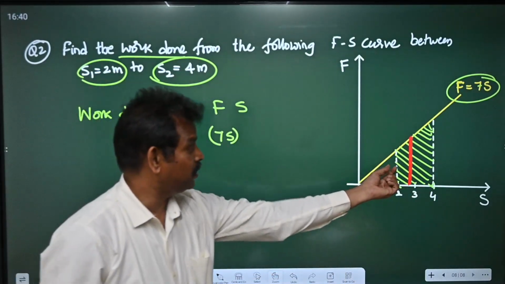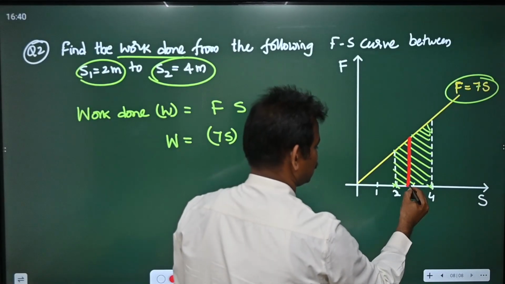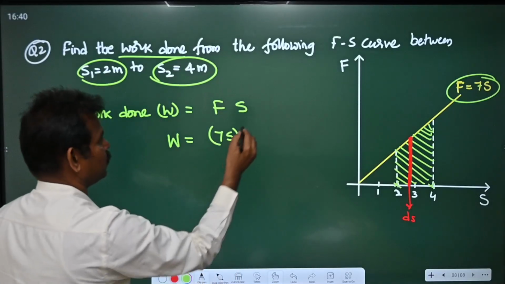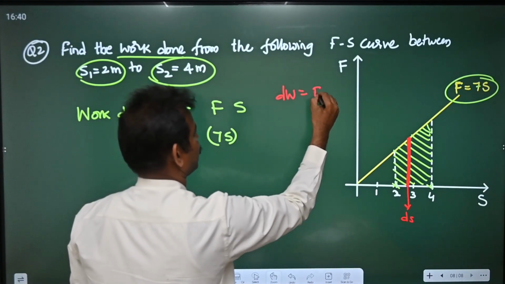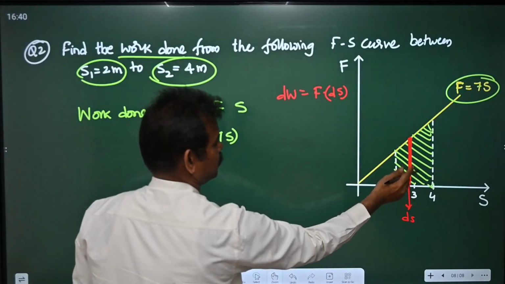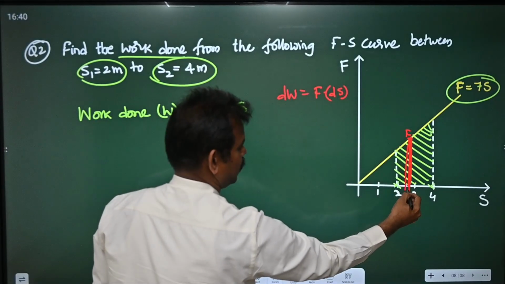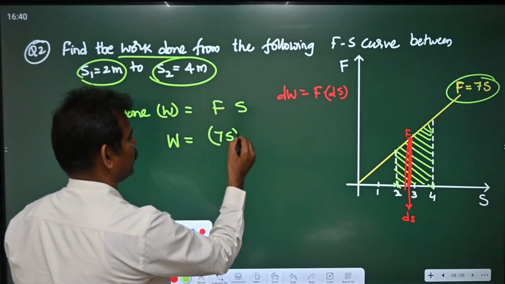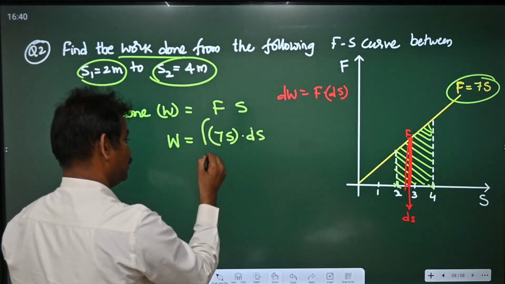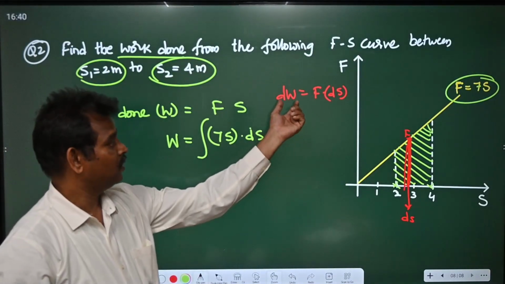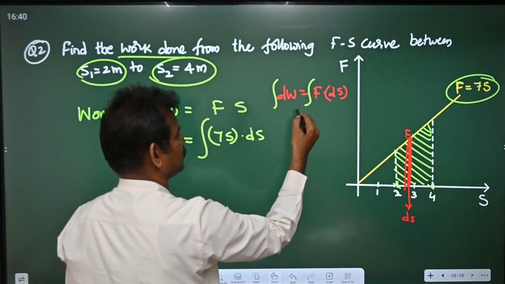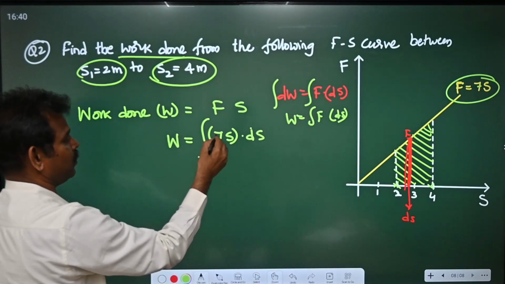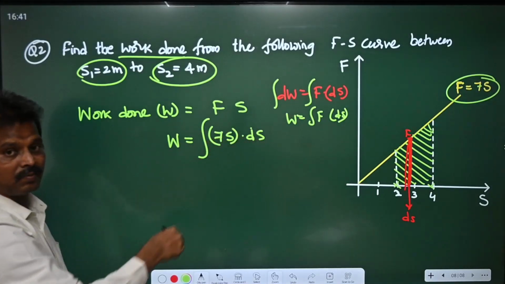First we need to find dW. This is the ds, this width is ds. So first we will get dW. dW is given by F into the small width ds. So now we can write 7s into ds. Because if you know the small work done, to find the total work done, integrate on both sides. So total work done will become integral of F ds, where F is given as 7s from the graph.